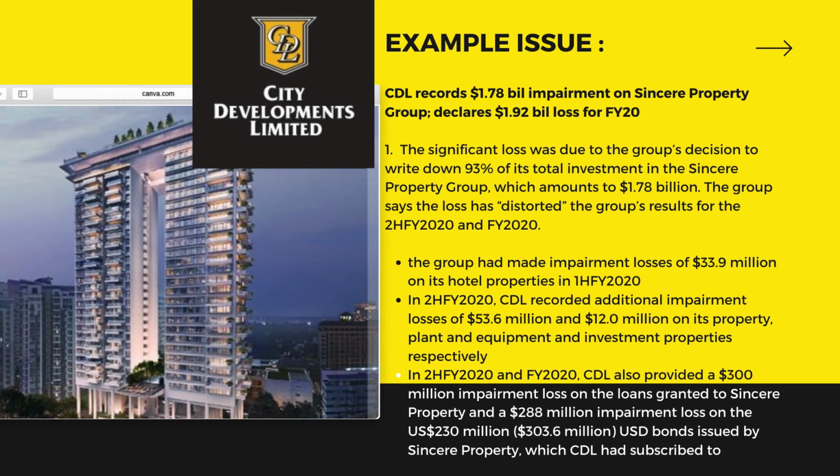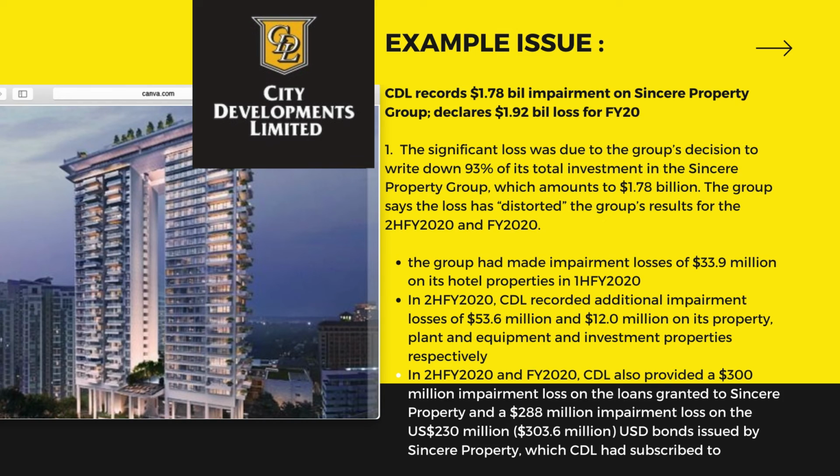This significant loss was due to the group's decision to write down 93% of its total investment in Sincere Property Group, which amounts to $1.78 billion. The group says that the loss has distorted the group's results for the second half of financial year 2020 and financial year 2020. So why did they do that?